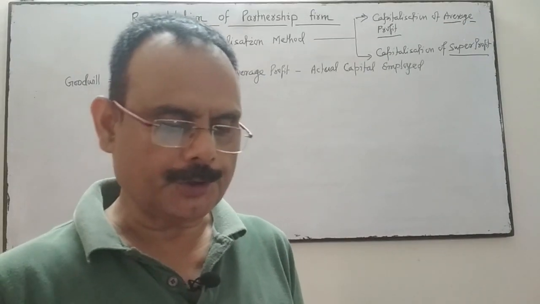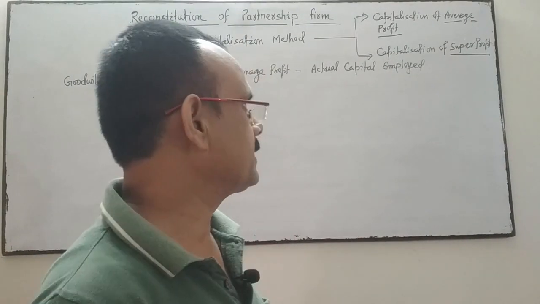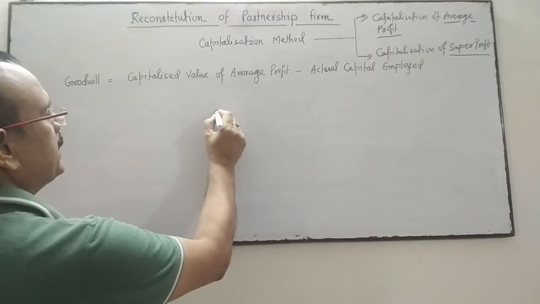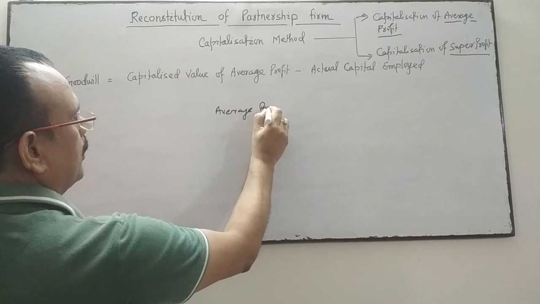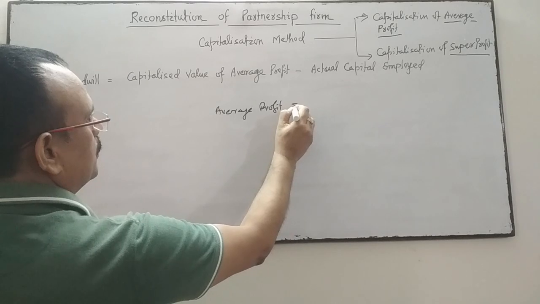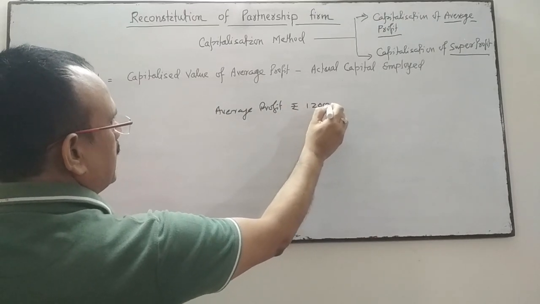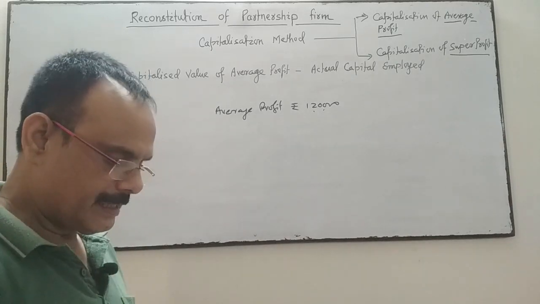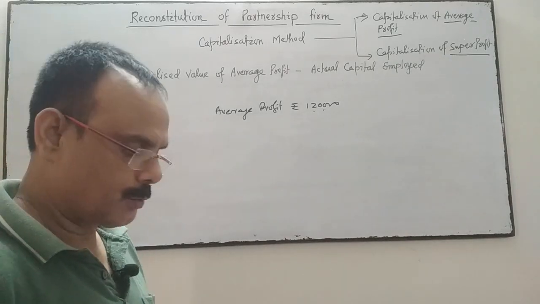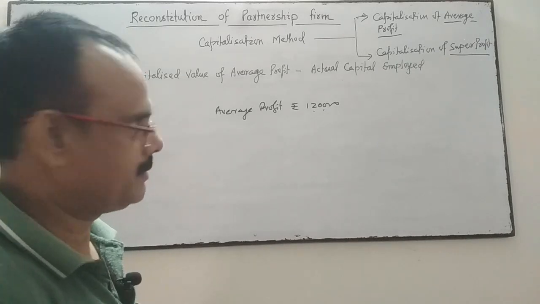The average profit of the firm is 1,20,000. The total tangible assets are 15 lakh and outside liabilities are 4 lakhs.